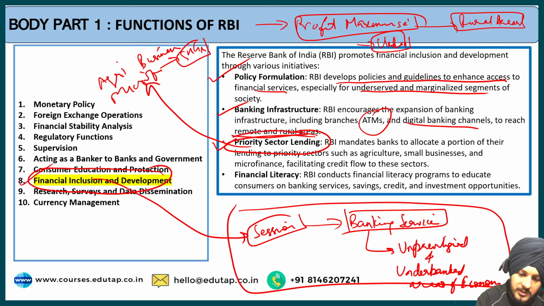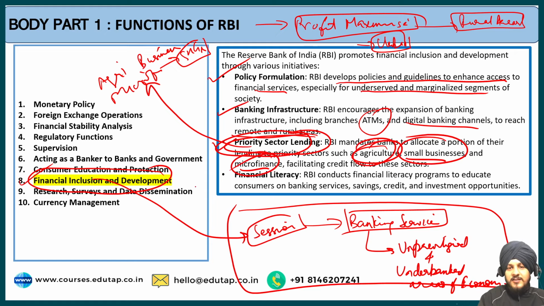That's why they have brought this provision of priority sector lending, which mandates that the banks have to allocate a certain portion of the lending to the priority areas such as agriculture, small businesses, and microfinance, so that in these sectors financial inclusion can be promoted. So this is the idea behind priority sector lending.